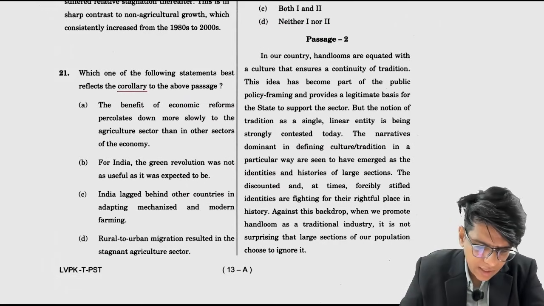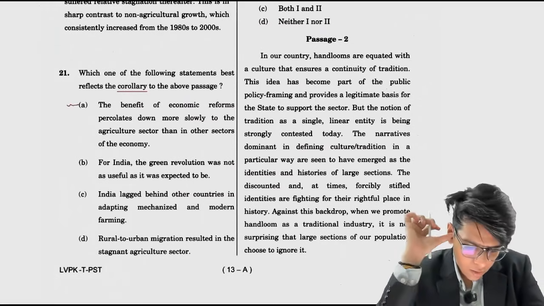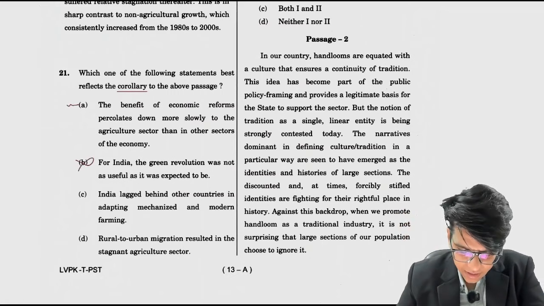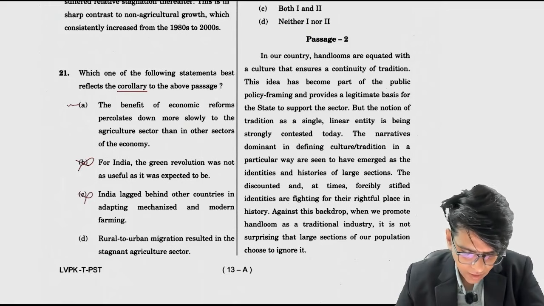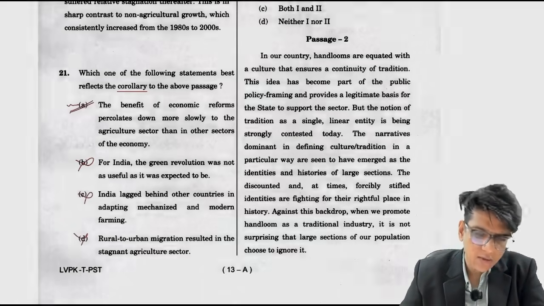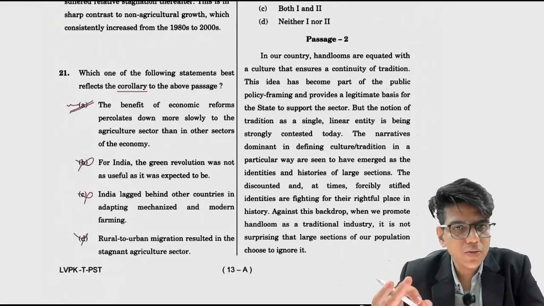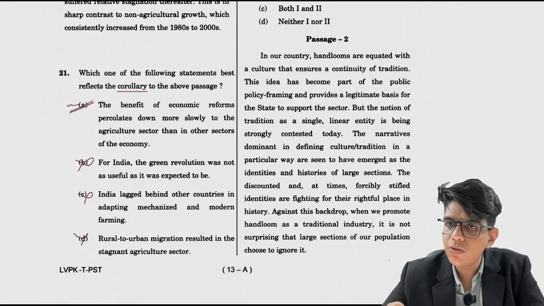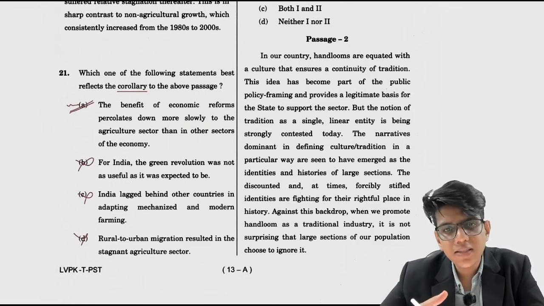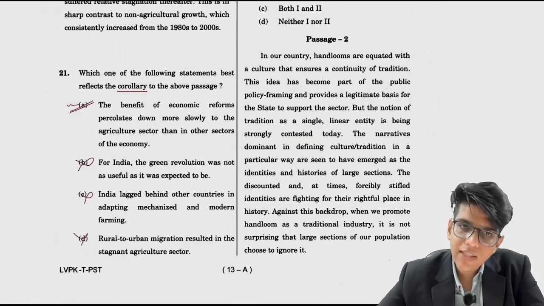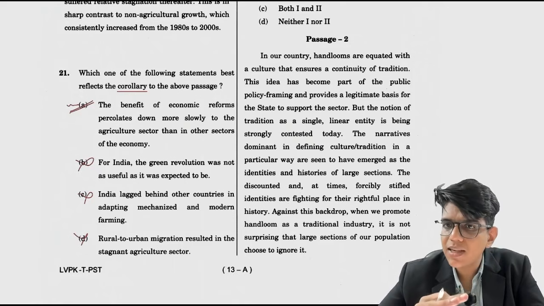Okay, let's look at the other options once, in case we find a better option. For India, the Green Revolution was not, it has no meaning, nothing is said about it. India lagged behind other countries in adopting mechanized, we don't even know what it is about. Rural to urban areas result in, now this was not the reason given. Okay, nothing else can be it. The three things discussed here have nothing to do with the passage. Beyond the scope of the passage, if you know my terminology, how I solve reading comprehension. So these three options are beyond the scope of the passage. Meaning, these three points are not talked about in the passage. So we can't select those as the correct answer to this question.